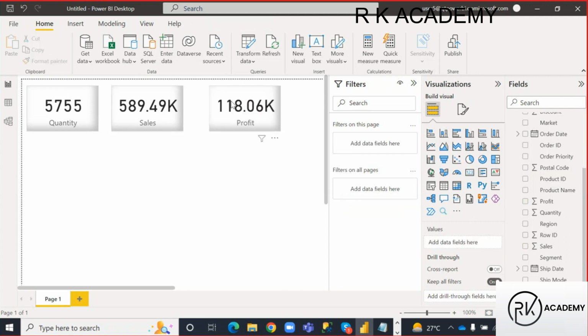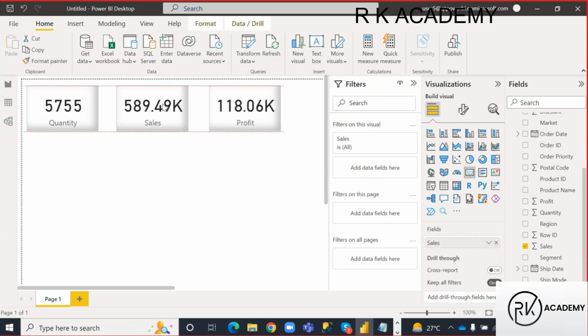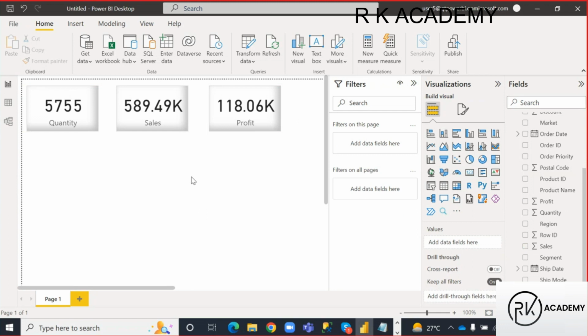What is the total profit I received here? 118,000. Is it clear, guys? The analysis is going to be done in a short period of time, right? So that is why Power BI is a data analytics software.